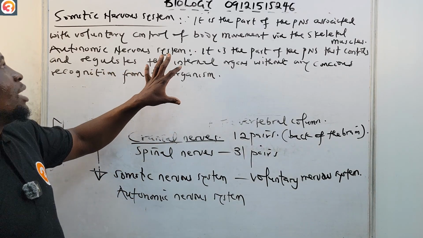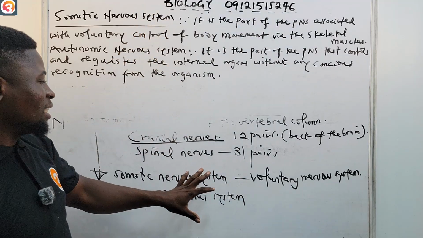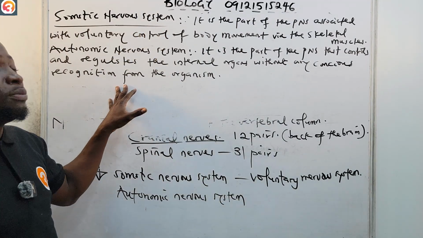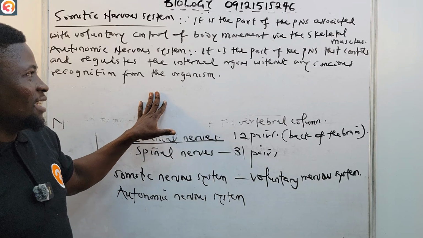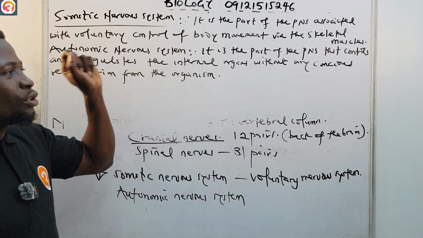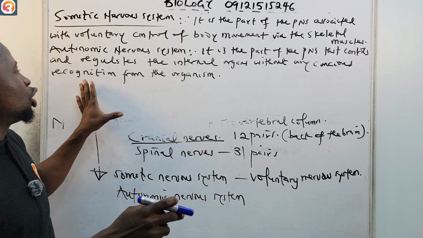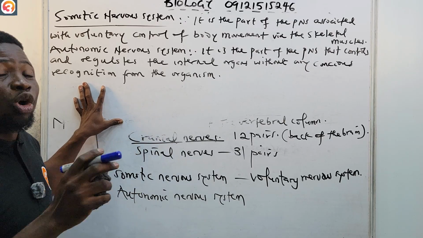So it can also be called involuntary. Remember, I said the somatic nervous system is also called the voluntary nervous system. So that means the autonomic can also be called the involuntary nervous system. It is the part of the PNS that controls and regulates the internal organs without any conscious recognition from the organism.